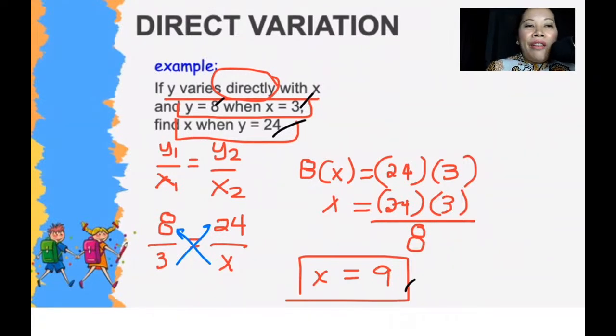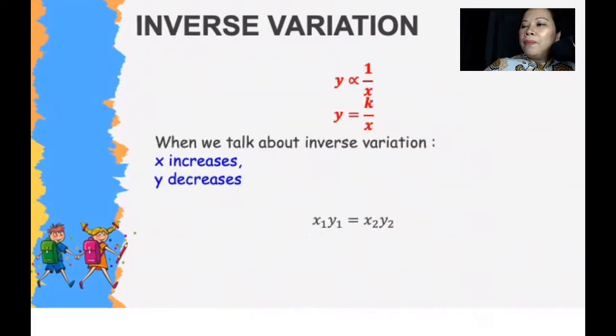And as I have mentioned, direct variation is the same as ratio and proportion. So y went from 8 to 24. That means we multiplied it by 3, right? So 3 times 3 also gives us 9. Okay, so I hope you get direct variation. Direct variation is as one increases, the other one increases as well.